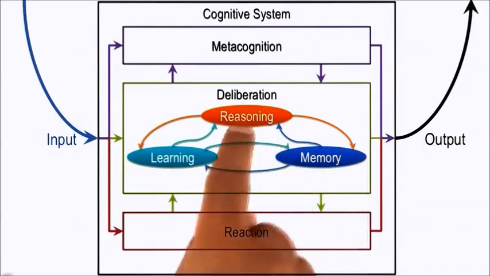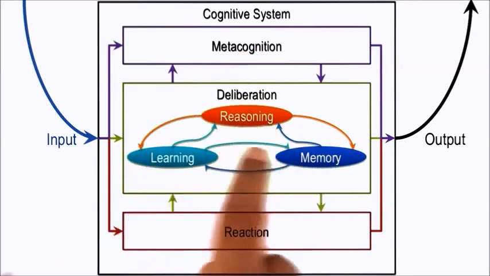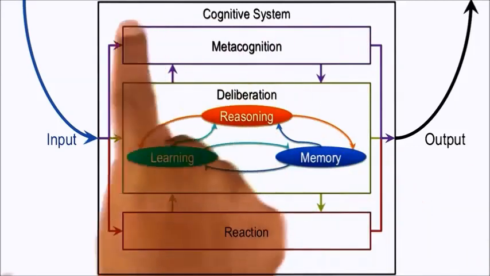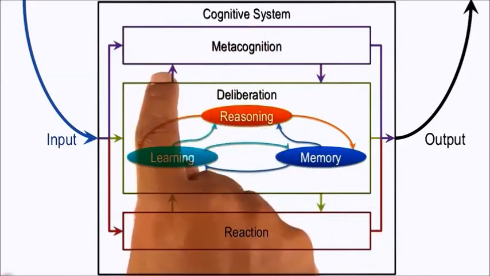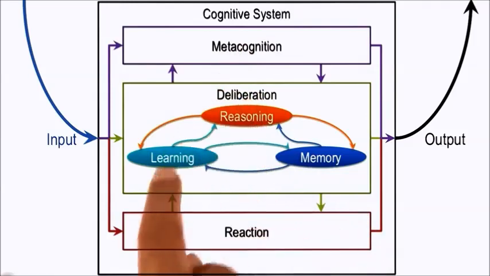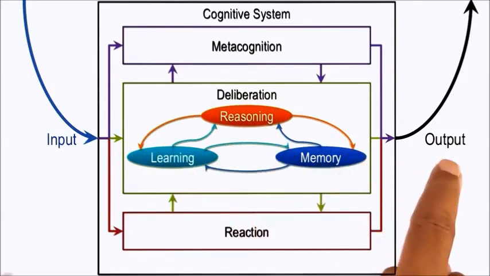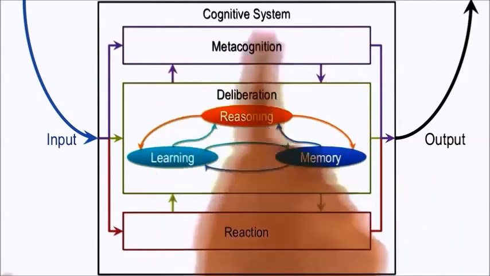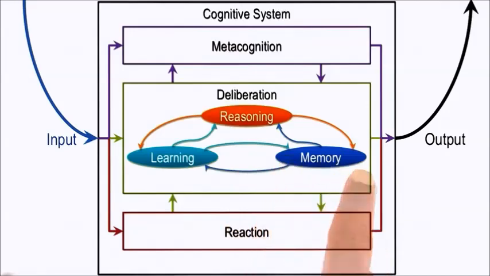Notice also that the reasoning, learning, and memory here in the deliberation module are closely connected to the metacognition module. Here the reasoning, memory, and learning may be about action selection in the world, but the metacognition module may have its own reasoning, learning, and memory capacities. And some of the learning in the metacognition is about fixing the errors in the deliberative reasoner. So metacognition is thinking about thinking. The agent used certain knowledge to think about the action selection, and it conducted those actions in the world. Metacognition is thinking about what went wrong in its original thinking. What was the knowledge error? We'll return to metacognition in the lesson on meta-reasoning.